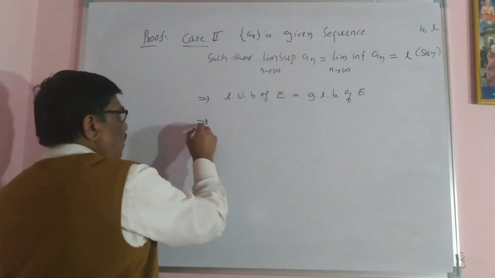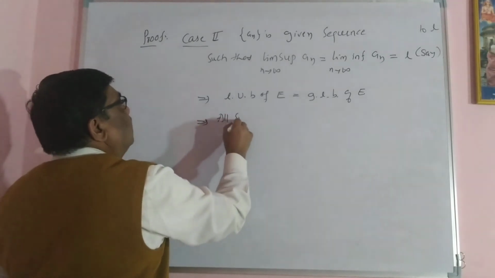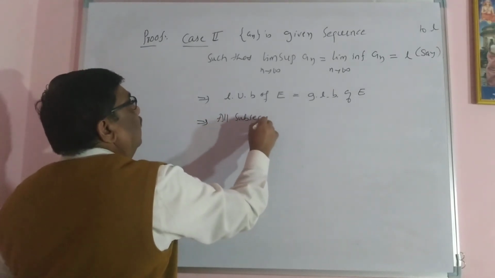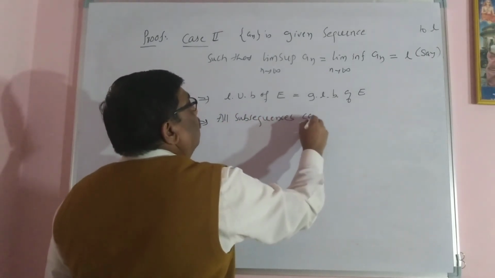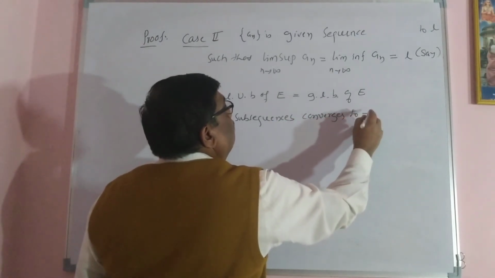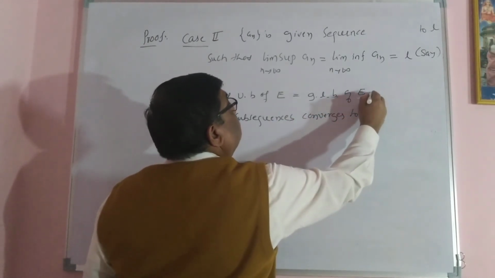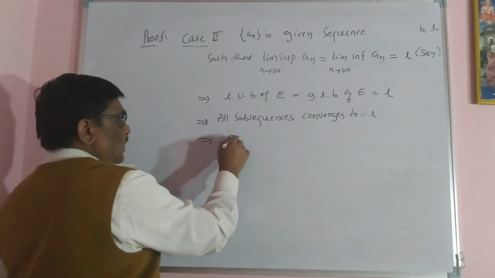This implies all subsequences converge to L. This implies E is a singleton set.